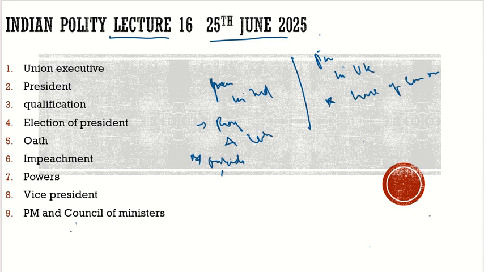But once he takes the oath of office from the President, he becomes the Prime Minister. Then within 6 months, he should become a member of either the Lok Sabha or the Rajya Sabha. It is up to him. That means he should contest a by-election in any constituency of the Lok Sabha, or he should get elected as a member of the Rajya Sabha. So this is how it works in India. But in UK, he must be from the House of Commons.